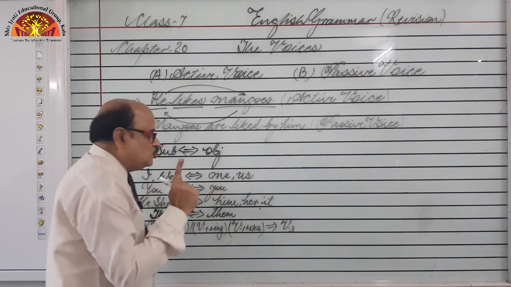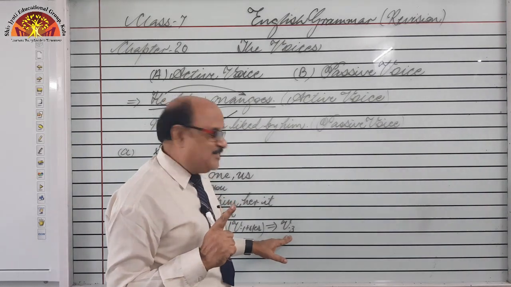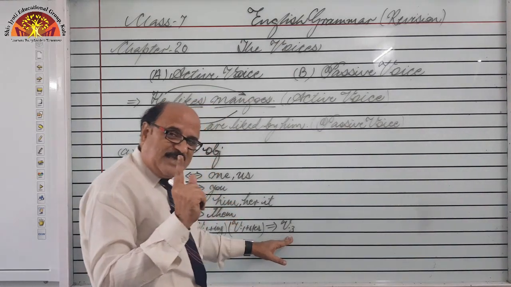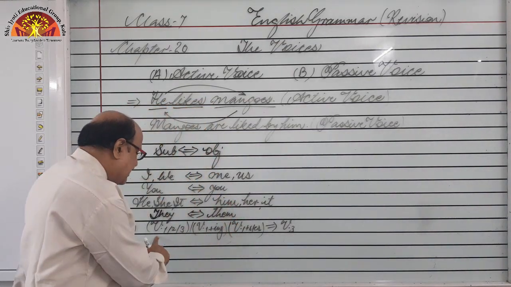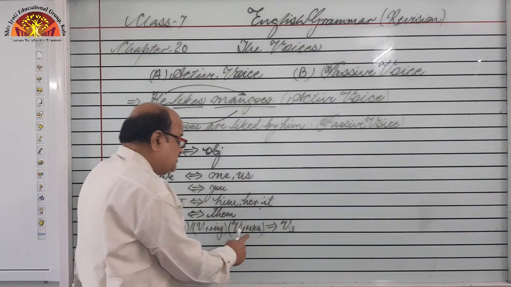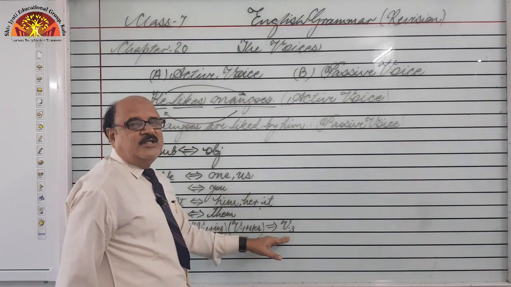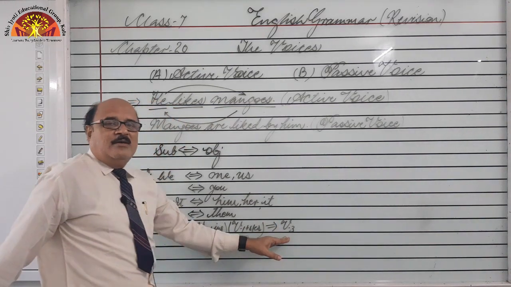But we have to use only the third form of the verb in the passive voice, and that is taken. The example verb is take. So take, took, taken, taking, takes may be given, but it is for sure that only the third form of the verb will be used.